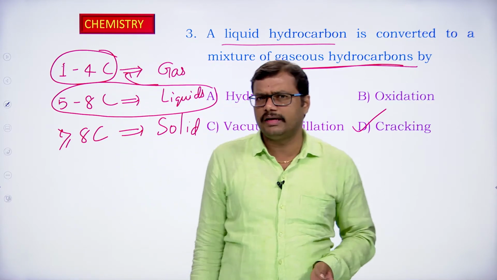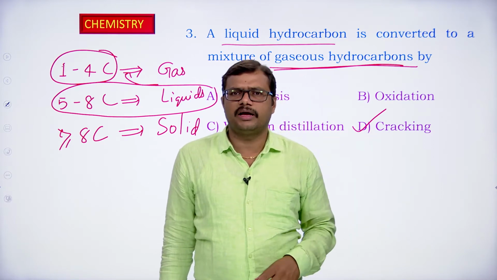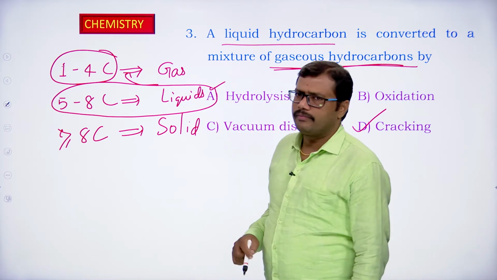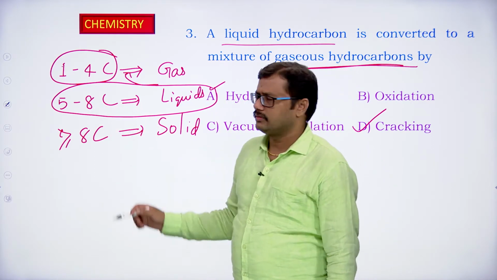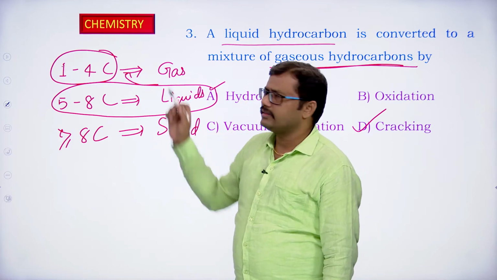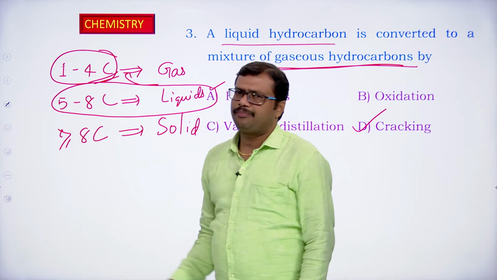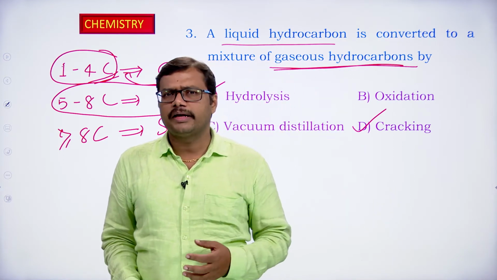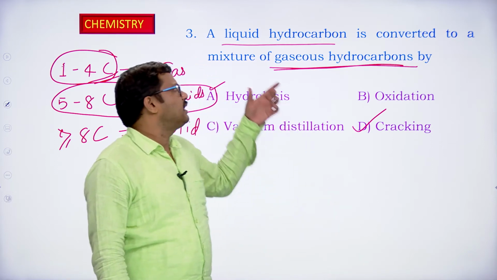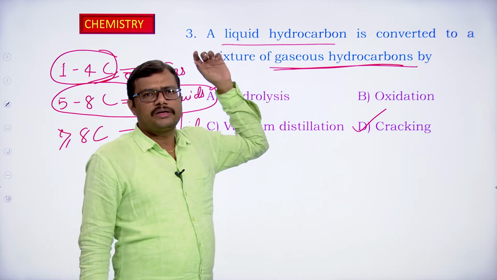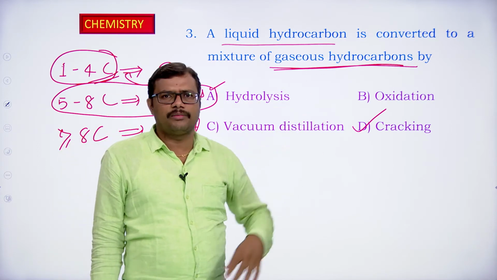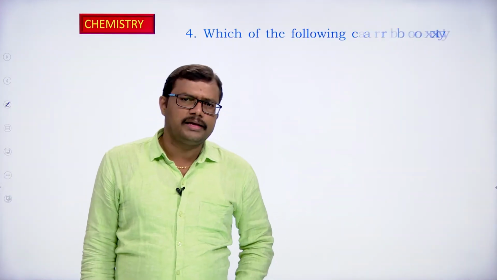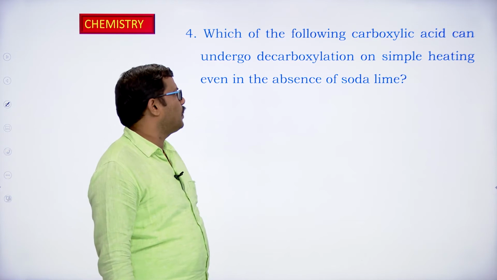No information is given here, they have just mentioned the physical states of the hydrocarbon. Physical state liquid means it is going to have medium or intermediate carbon atoms, 5 to 9 or 10. Generally lower members of the alkanes are gases, middle members are liquids, and the heavier members of the alkane series are solids. So from that we can easily identify that a liquid converting into gas means we are decreasing the number of carbon atoms present in the carbon chain. So it is a cracking process that we are carrying out, so that we can get alkanes having a lower number of carbon atoms.